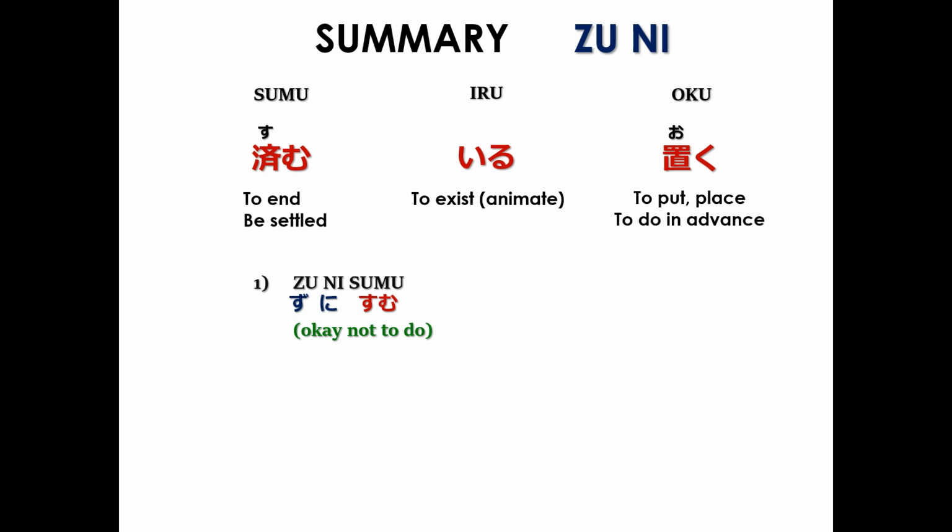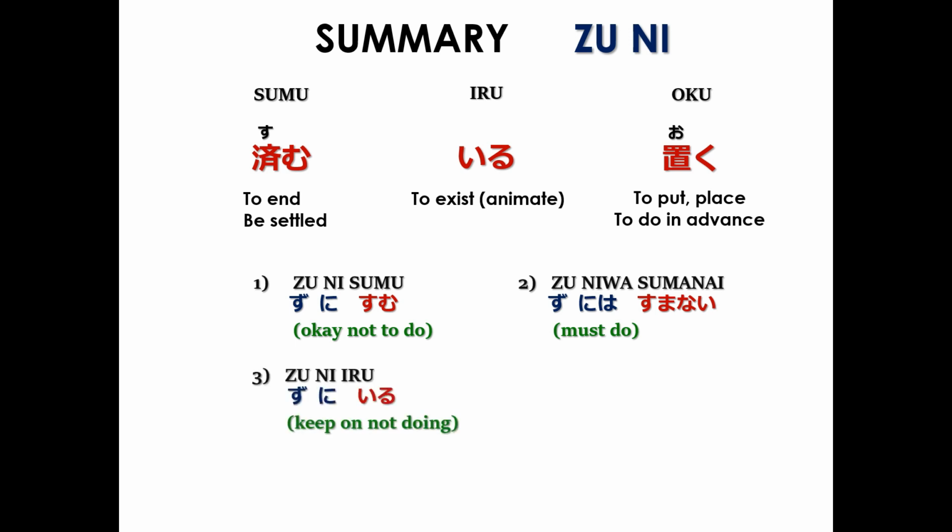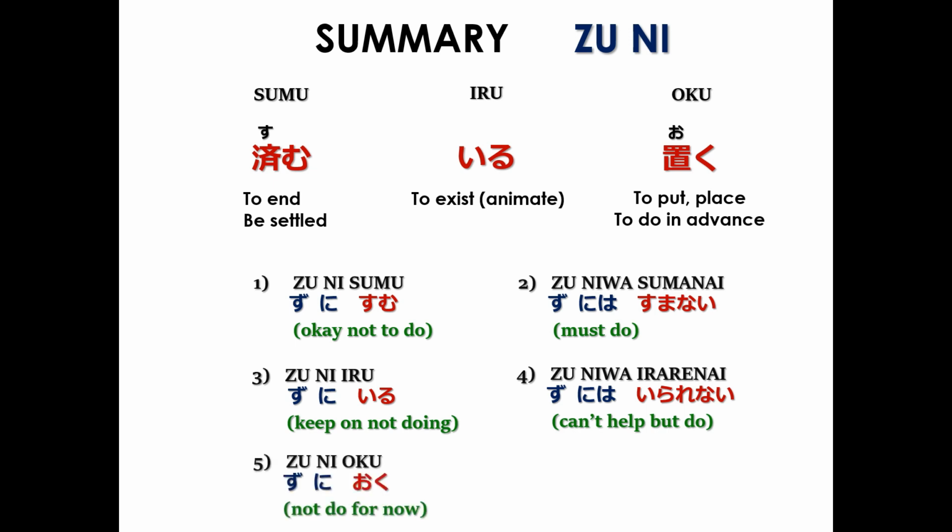ZU NI SUMU means it's okay not to do. ZU NIWA SUMANAI, on the other hand, means must do. ZU NI IRU means to keep on not doing. And ZU NIWA IRARENAI means can't help but do. ZU NI OKU means to not do for now. ZU NIWA OKANAI means will do anyway.